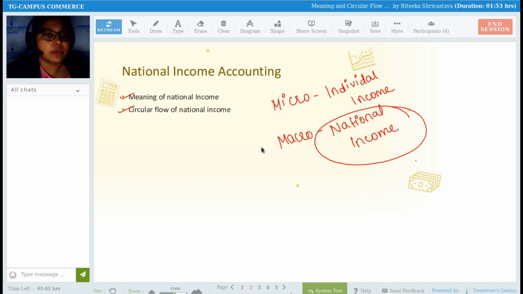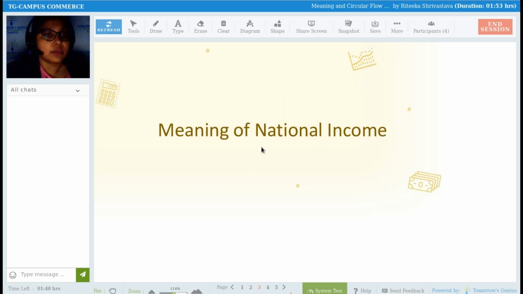So first of all, let us talk about the meaning of national income. It comprises two words, national and income. National means the entire country. And income means nothing but the amount received by the country.